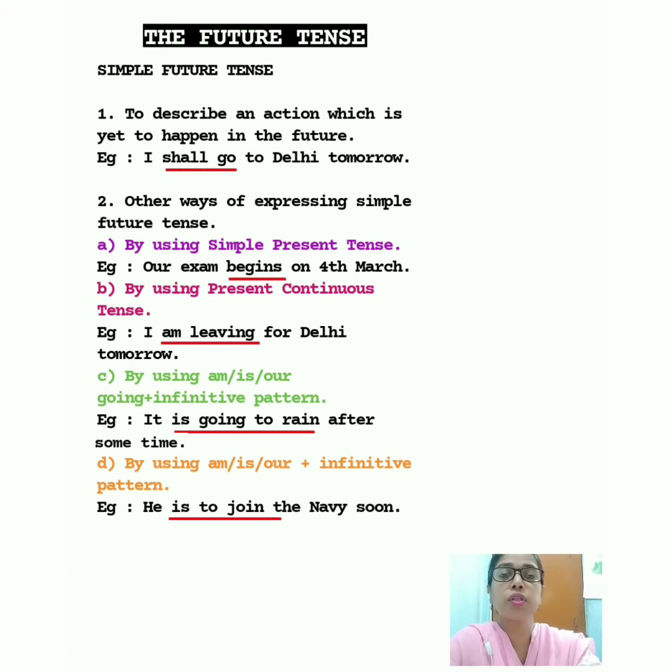Now, simple future time can also be expressed in other ways without using the verb in the simple future tense. That is, we can write the simple future tense sentences using other tenses also. So, I'll be telling you the different ways in which you can write the simple future tense sentences in other ways. First is by using the simple present tense.